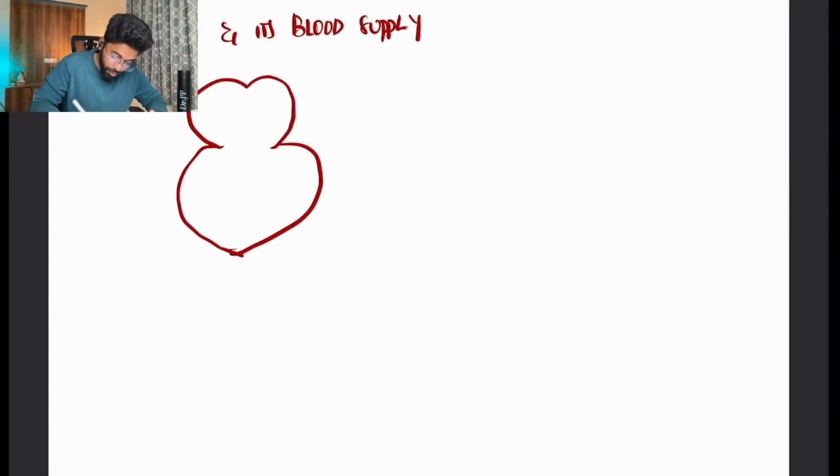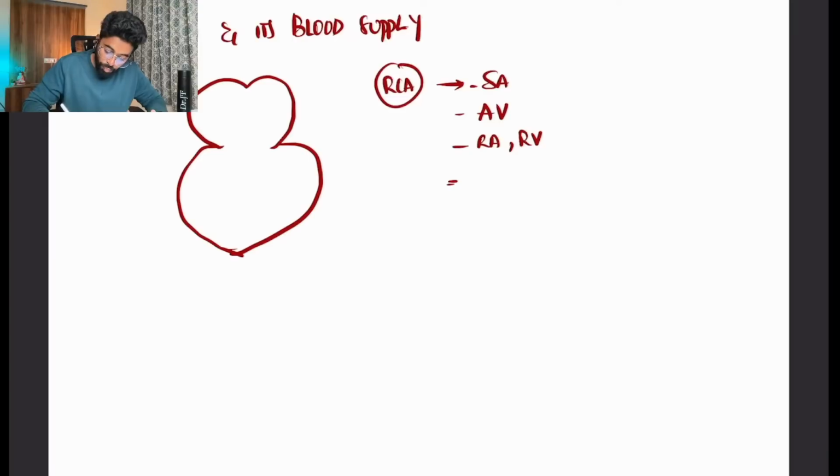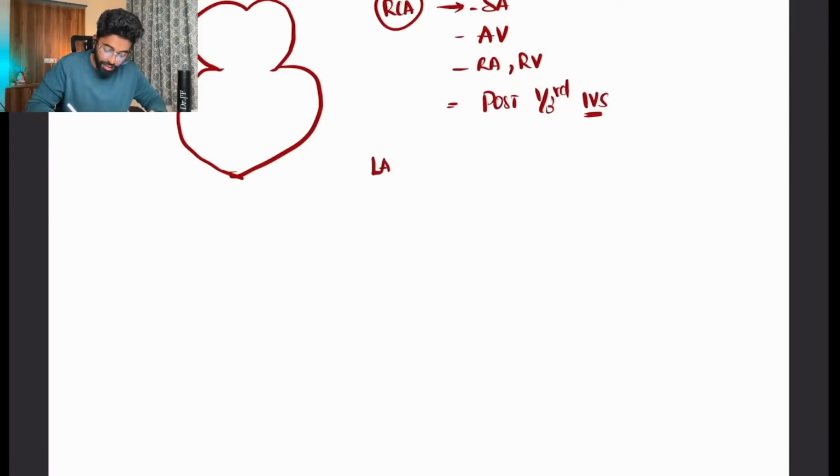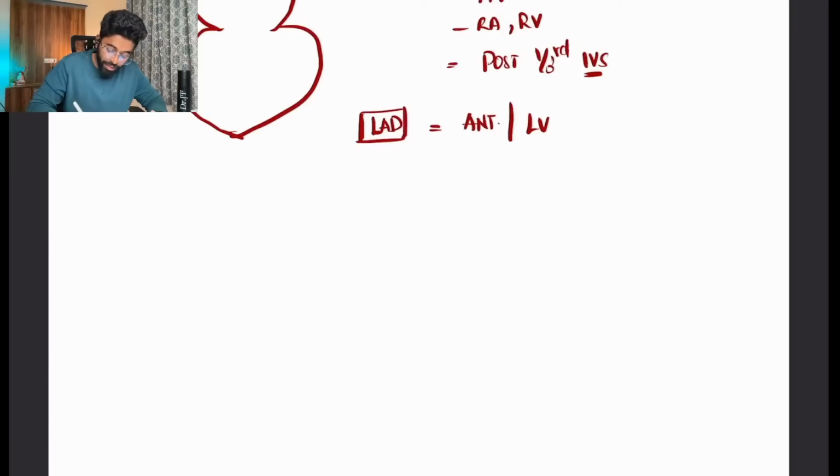Generally we have the right coronary artery, which supplies the SA node, the AV node, the right atrium, the right ventricle, and the posterior one third of the interventricular septum. And we have the left anterior descending artery, a branch of the left coronary artery, which supplies the anterior part of the heart, or I can say the left ventricle. The same LAD also supplies the anterior two thirds of the interventricular septum. And we have LCX.